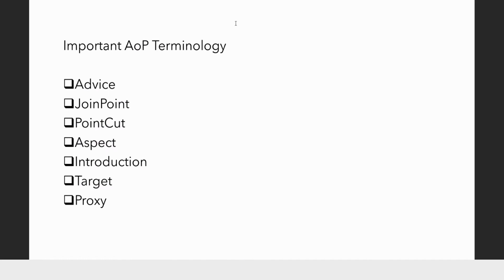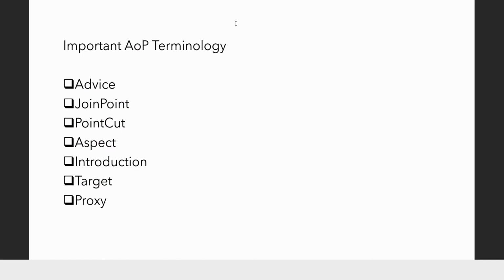Okay. Now point cut. What is meant by point cut? A point cut is a join point where I want to plug in the advice. For example, in my application, say I have hundreds of methods which are all eligible where advice can be plugged in.